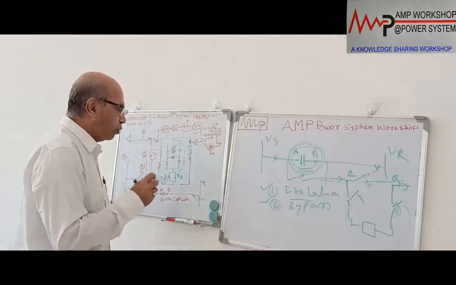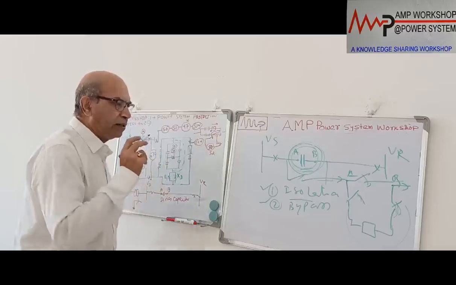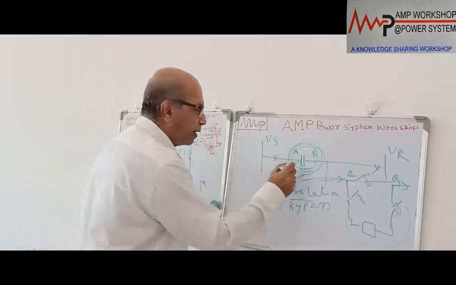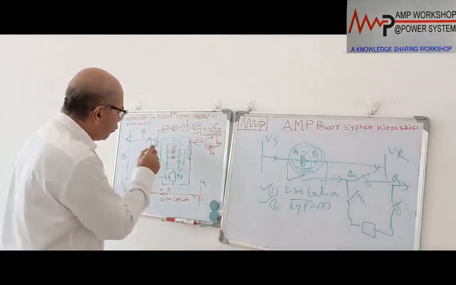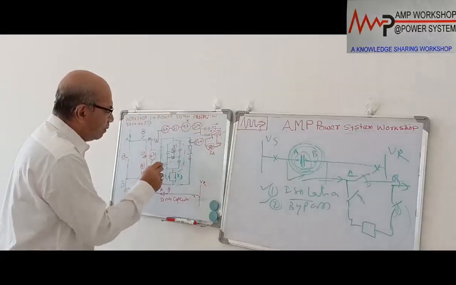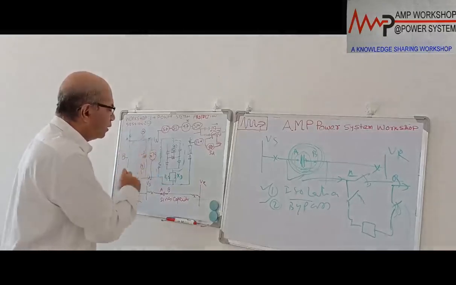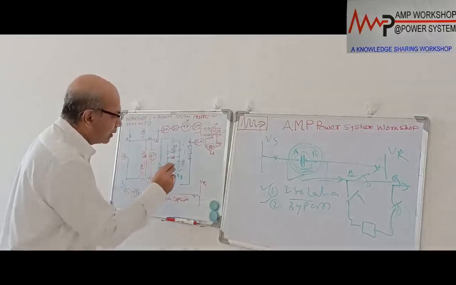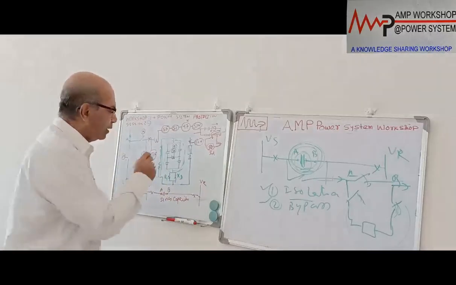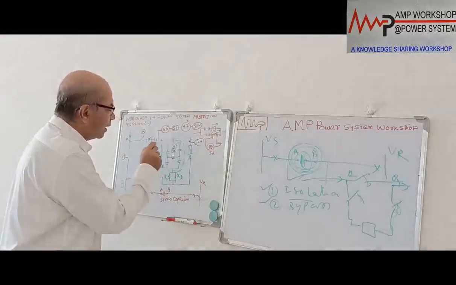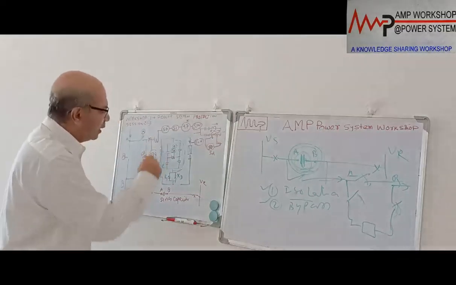The third point we told: when this capacitor bank is disconnected, immediately the charge on the capacitor has to be discharged. For that we put another bypass circuit here. The moment the capacitor is switched off, all the charge remaining in it will be drained through this inductance and the resistance. This is another LR circuit, used for discharging the resistance.